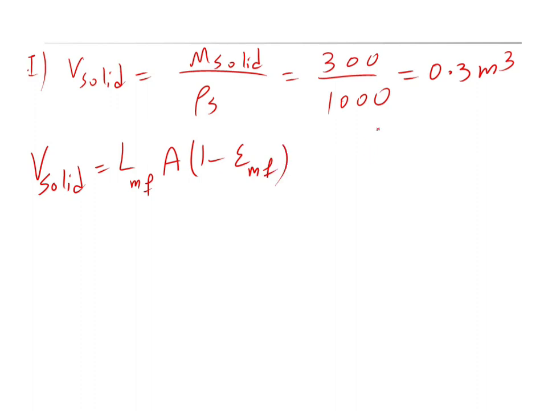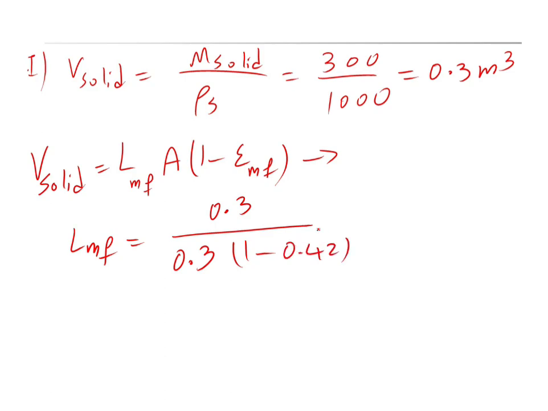From here you can conclude that L_MF will be equal to 0.3, that is the volume, divided by A, which is given in the question as 0.3, times 1 minus epsilon_MF, which is given as 42%, and that will be equal to 1.72 meter. So that is the length of the packed bed at the minimum fluidization condition.